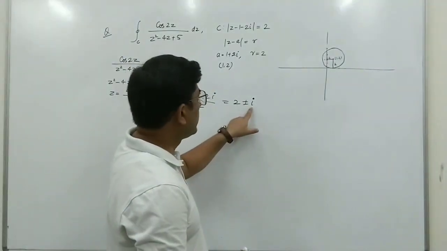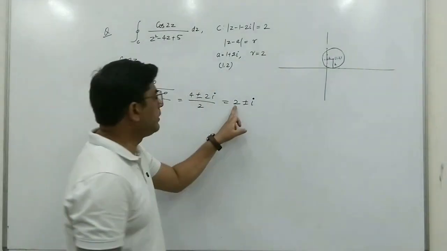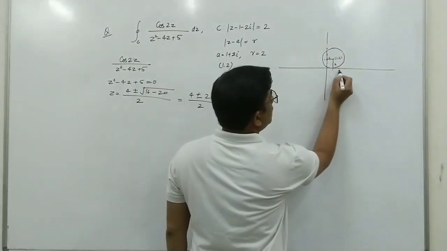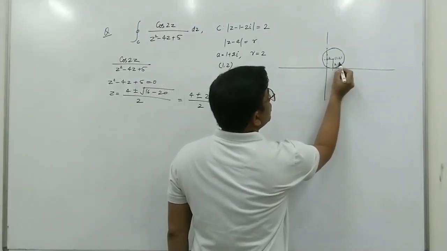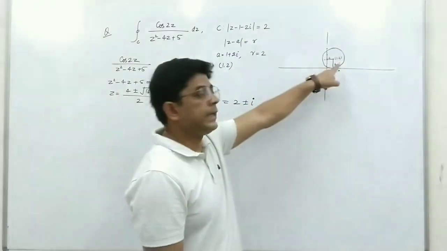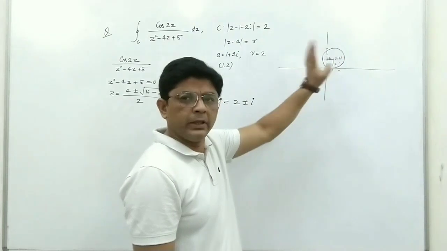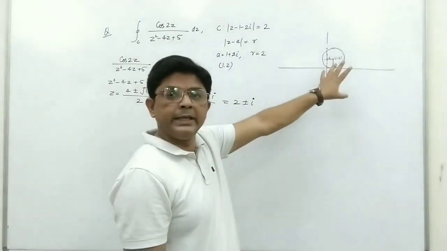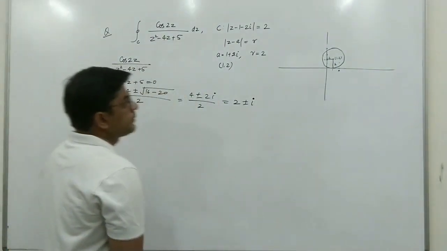So z equal to 2 plus i. 2 plus i means the point (2, 1). So we can see that this is 1, 2. So this is 2 and this is 1. So the point (2, 1) will be here. It means this is inside C. This will be in the first quadrant, in the circle of radius 2. So this is inside.